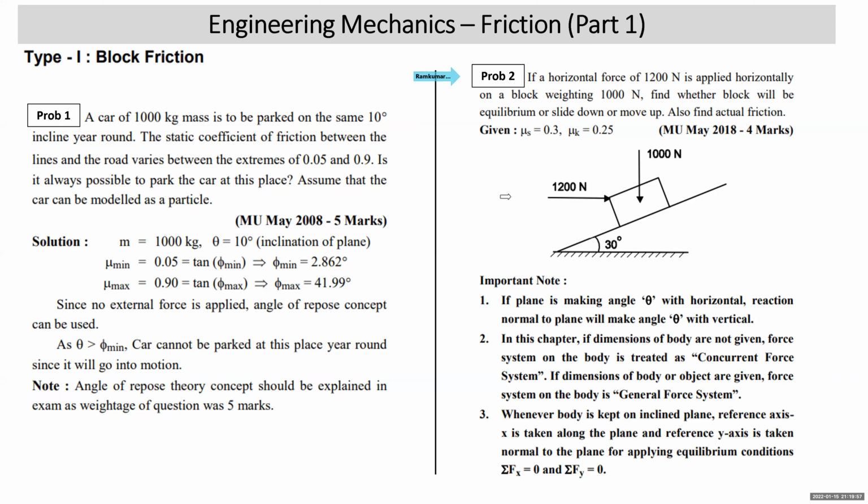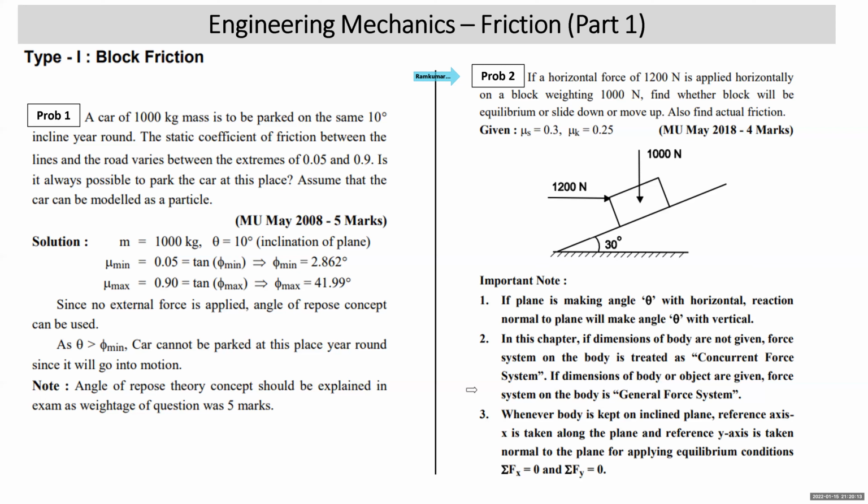Now we move to the second problem, on the right side. If a horizontal force of 1200 Newton is applied on a block weighing 1000 Newton, find whether the block will be in equilibrium, slide down, or move up. Also find the actual friction, given mu s is 0.3, mu k is 0.25.